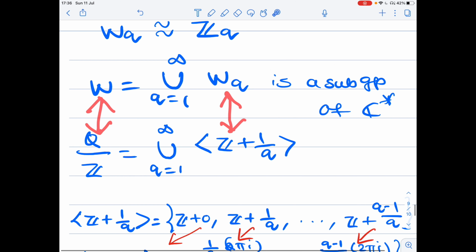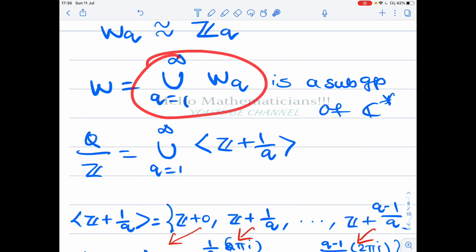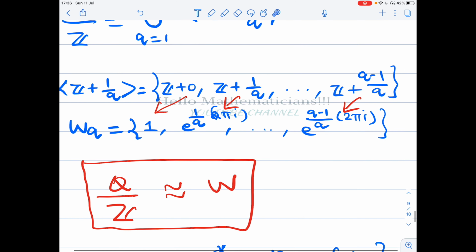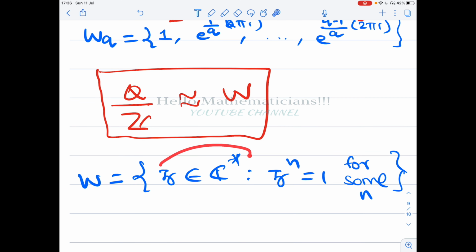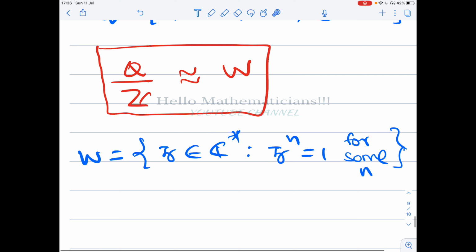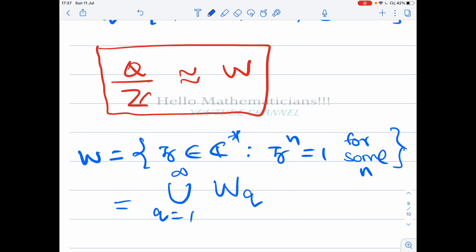So now W consists of all the roots of unity. Whatever q, it consists of all the qth roots of unity. So basically sometimes W is written like this: the set of all z belonging to C star such that z power n equals 1 for some n, whatever n. So for some n means whichever non-zero complex number, you raise it to some natural number, it should be 1. Okay, so this is basically equal to the union over q equal to 1 to infinity of Wq. Okay, so try to see why these two sets are equal. It is just immediate. You can prove this is contained here, and that is contained here, therefore equal.